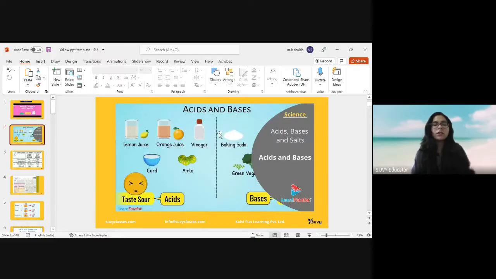Now move to the next slide. These are the examples of some acids and bases. You can see lemon juice, sour in taste, obviously. The lemon juice, the orange juice, the vinegar, the curd, these all are acidic, and these all are very sour in taste. So you can call them all acids.